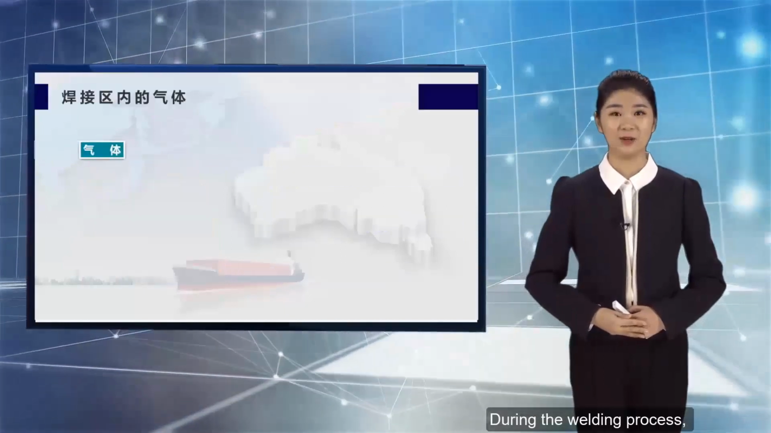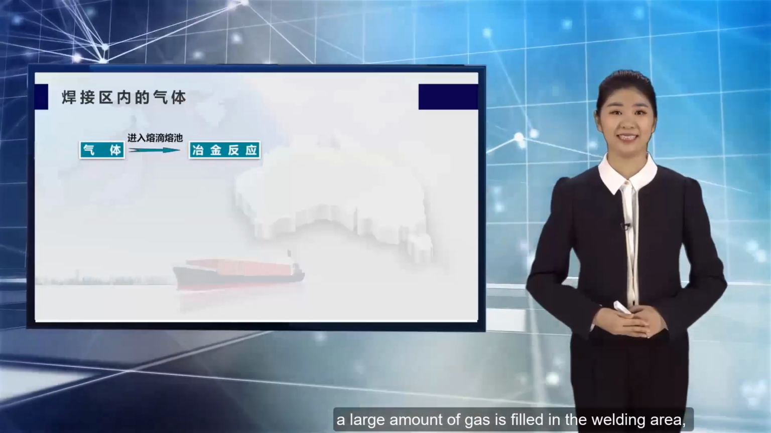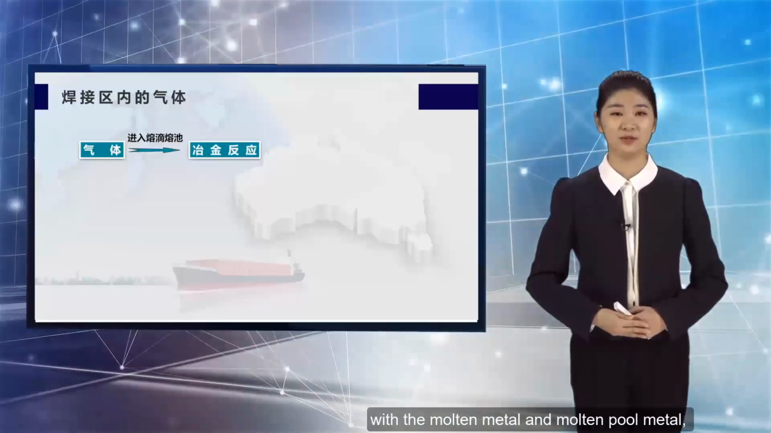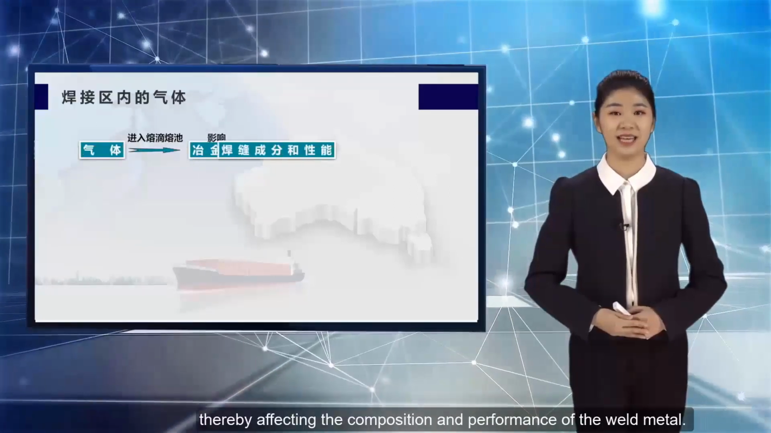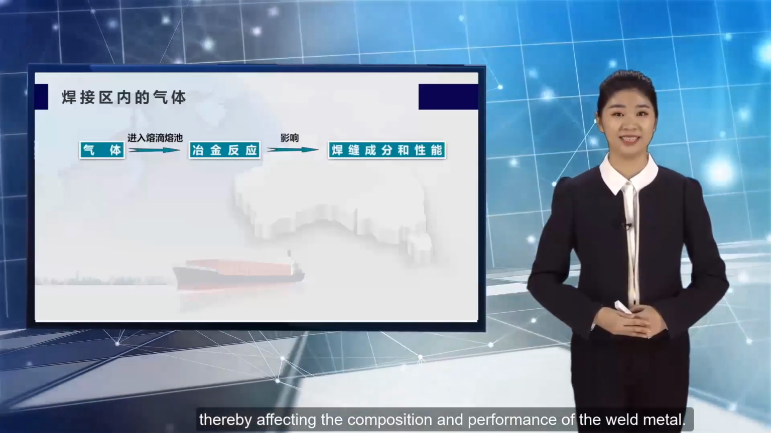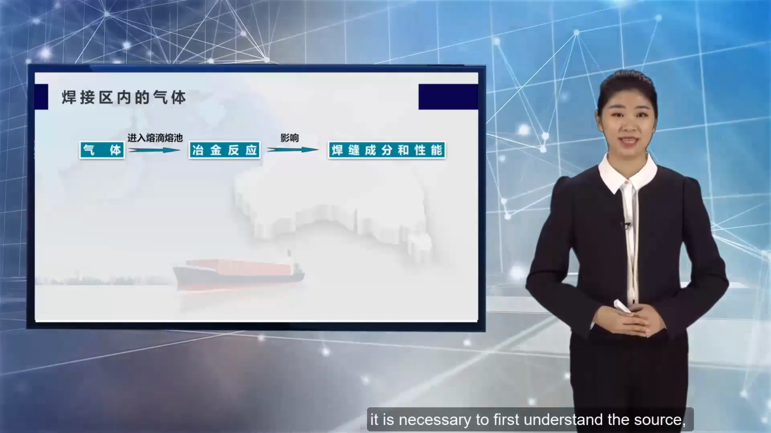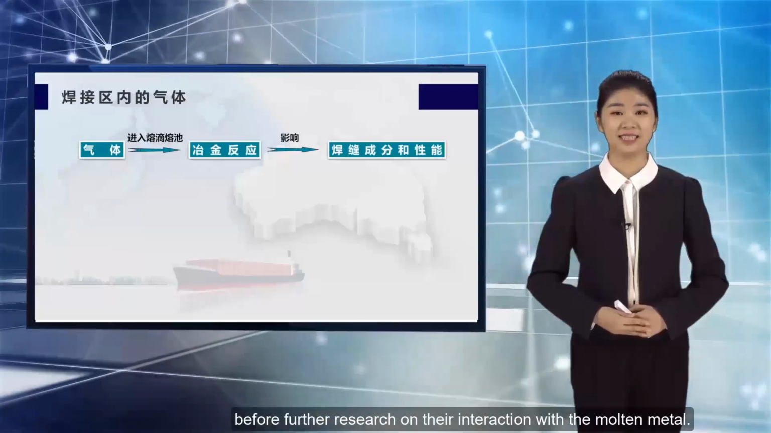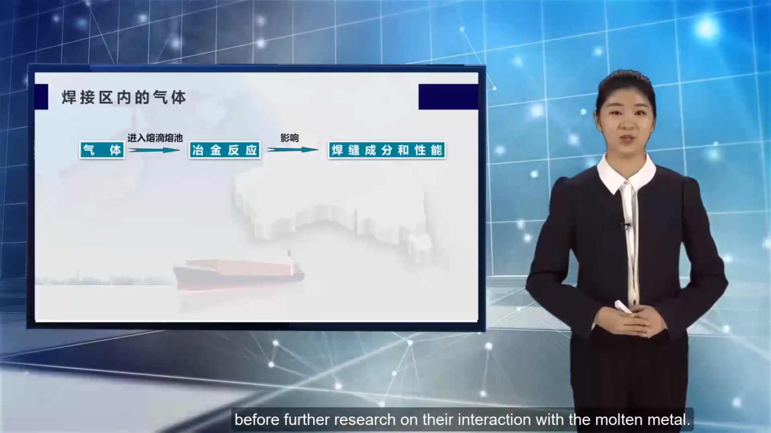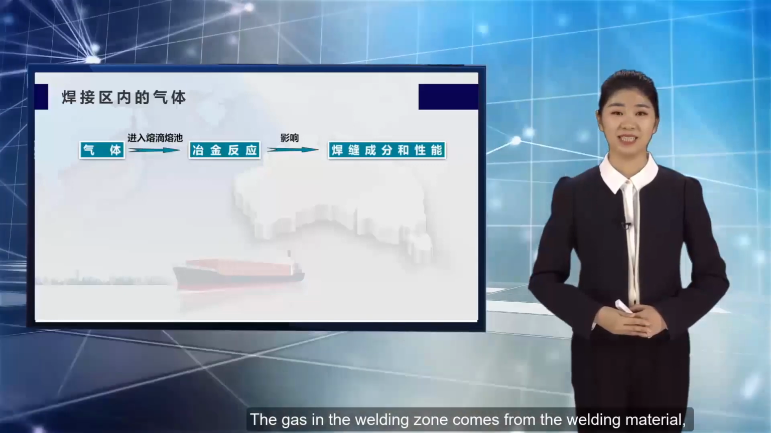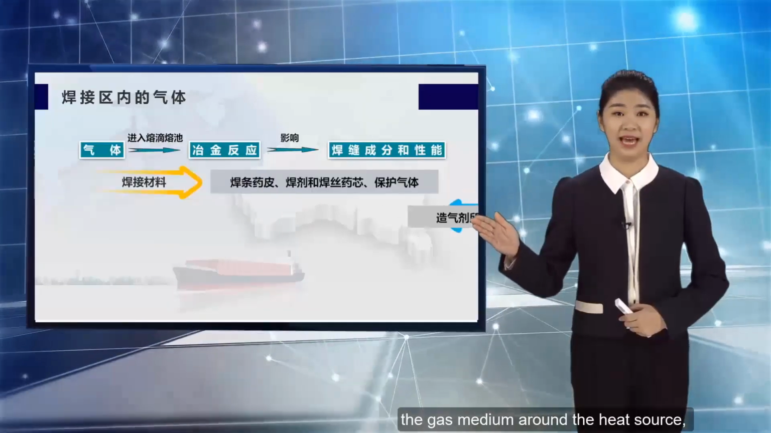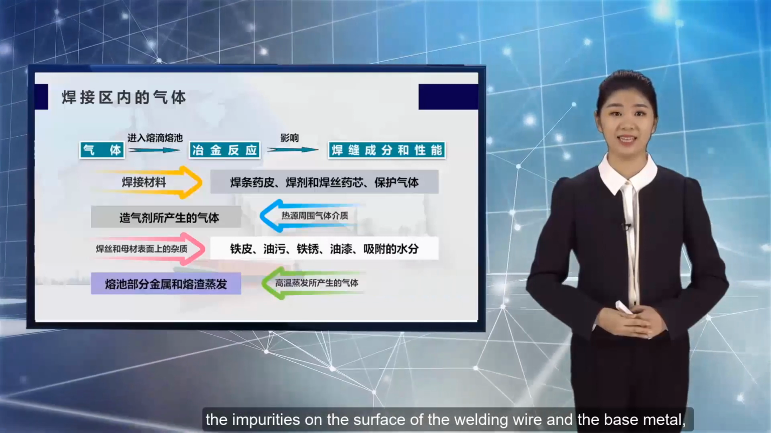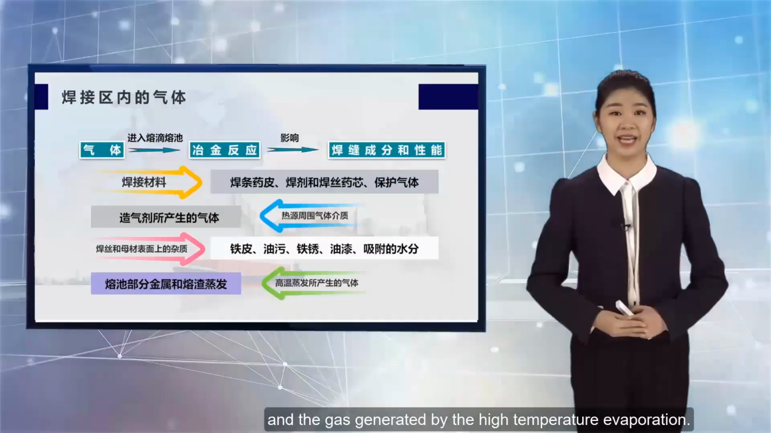During the welding process, a large amount of gas is filled in the welding area. And these gases continuously undergo metallurgical reactions with the molten metal and molten pool metal, thereby affecting the composition and performance of the weld metal. Therefore, it is necessary to first understand the source, composition and quantity of the gas in the welding zone before further research on their interaction with the molten metal. The gas in the welding zone comes from the welding material, the gas medium around the heat source, the impurities on the surface of the welding wire and the base metal, and the gas generated by the high temperature evaporation.